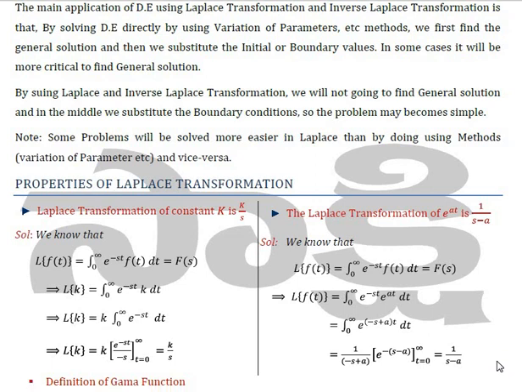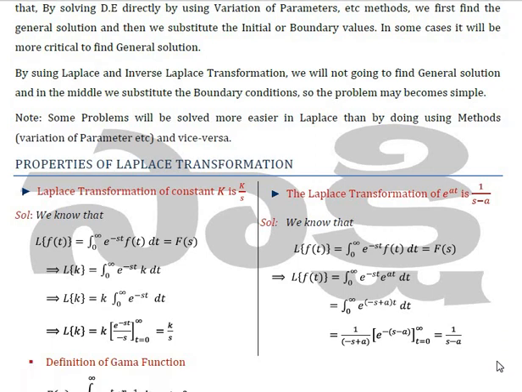This can be easily proved by using the formula L of f(t) equal to the integral from 0 to infinity of e to the power minus st f(t) dt, equal to F(s). Now in place of f(t) you replace it by k. Then k is a constant coming outside, and the integral from 0 to infinity of e to the power minus st dt can be easily integrated by putting the upper limit and lower limit. You will have the value k by s.